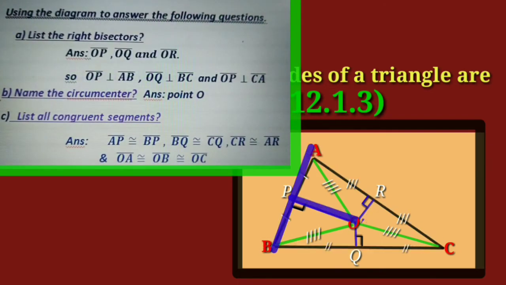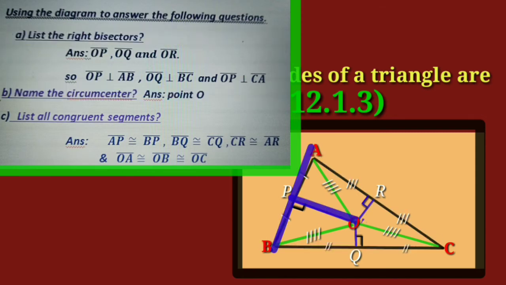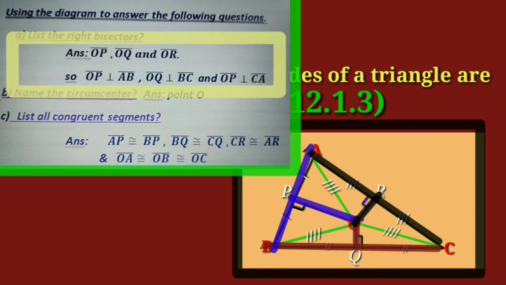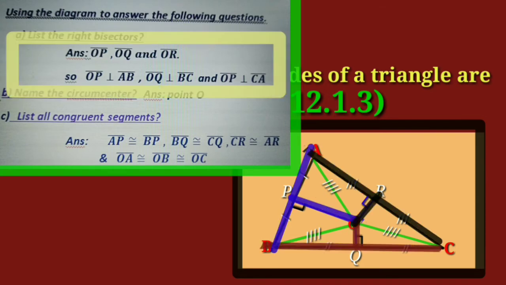Again, by using the diagram to answer the following questions, list the right bisectors: OP, OQ and OR are right bisectors.